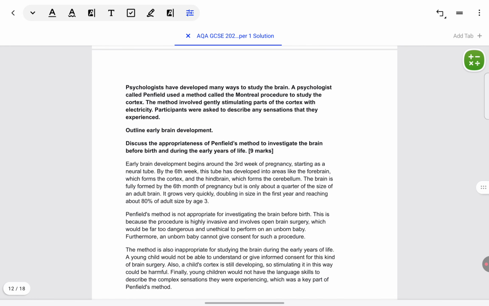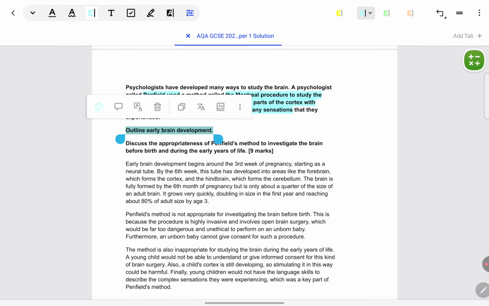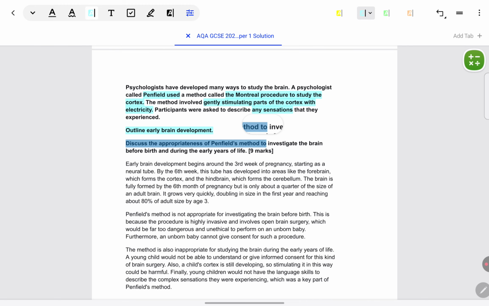Next question is, psychologists have developed many ways to study the brain. A psychologist called Penfield used the Montreal procedure to study the cortex. The method involves gently stimulating parts of the cortex with electricity. Participants were asked to describe any sensations they experienced. Outline early brain development, discuss appropriateness of Penfield's method before birth and during early years of life.